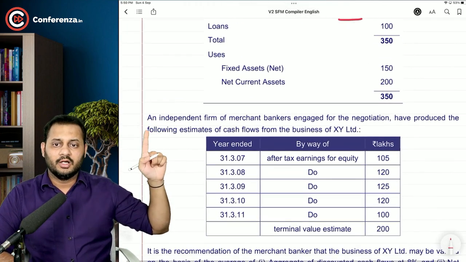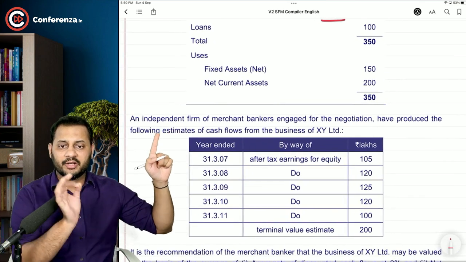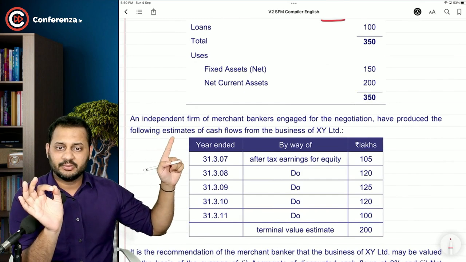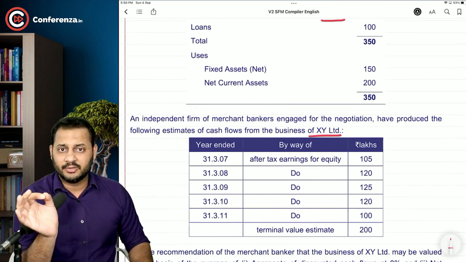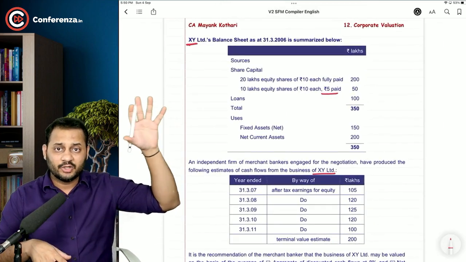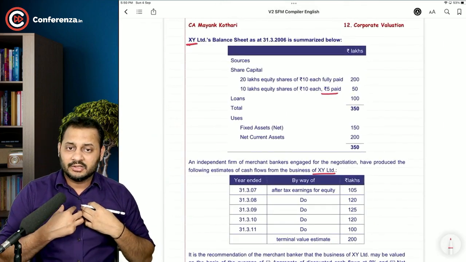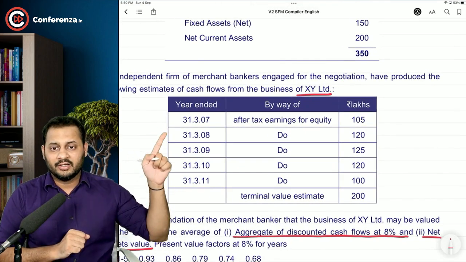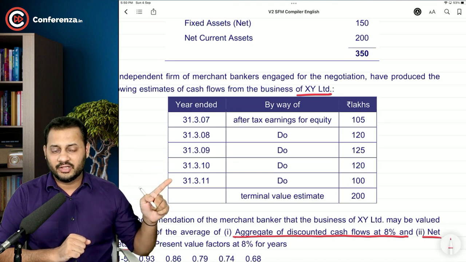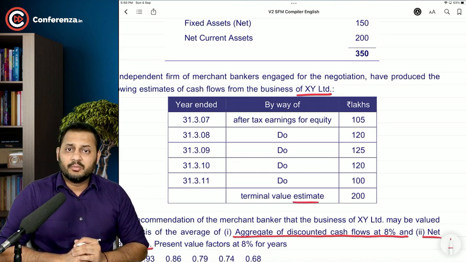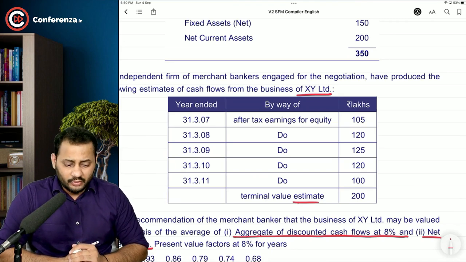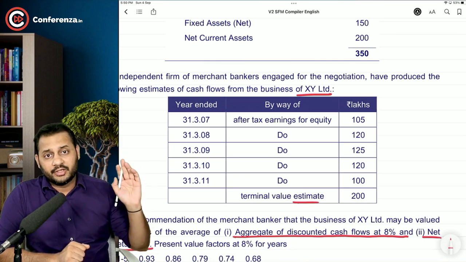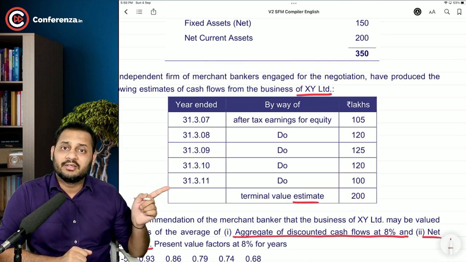This is the liability, that means loan. Okay. An independent firm of merchant bankers engaged for the negotiation have produced the following estimates of cash flows for the business XY Limited. That means if this business is taken over by us, AB Limited, then what will be the future cash flows out of this business? 1 year, 2 year, 3 year, 4 year, 5th year, and the terminal value. How do you calculate the terminal value? It is calculated using the Gordon's growth model for perpetuity, and they have already calculated the same.